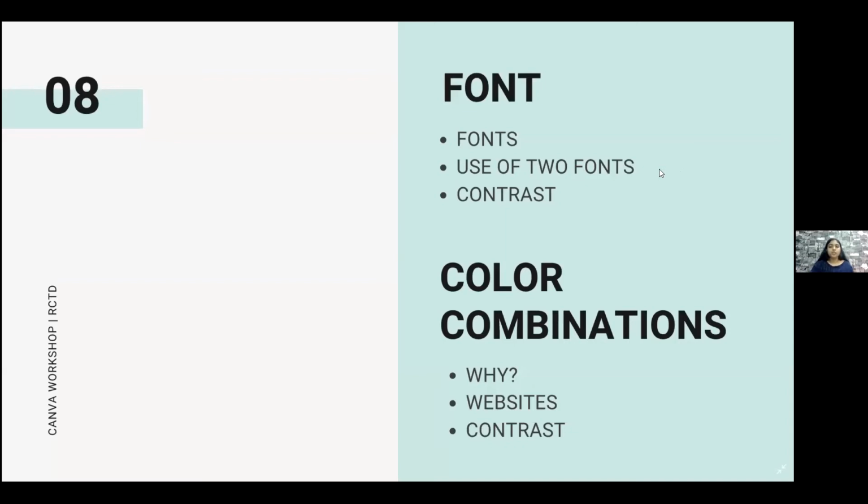And if you're just using two font styles, then it helps the viewer to go through the graphic in a flow.